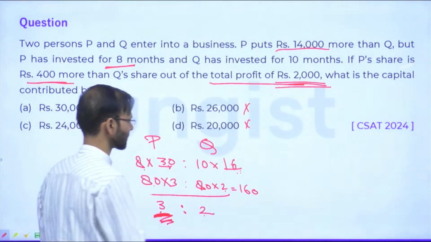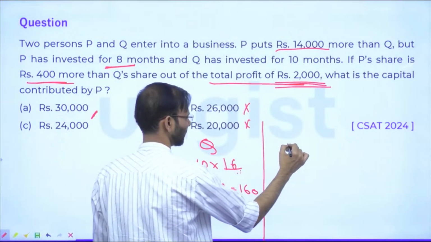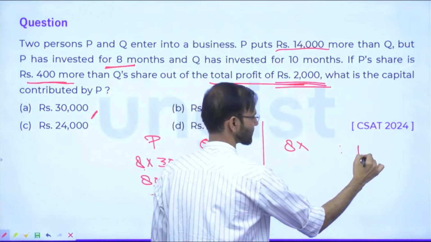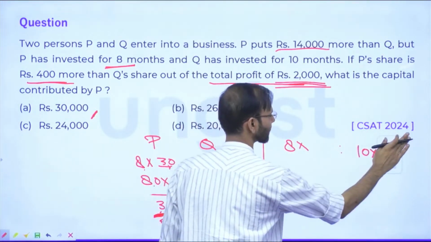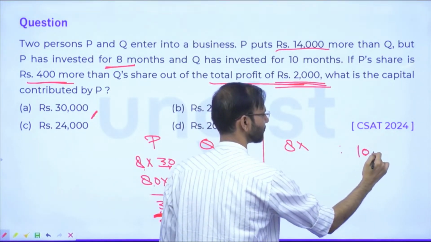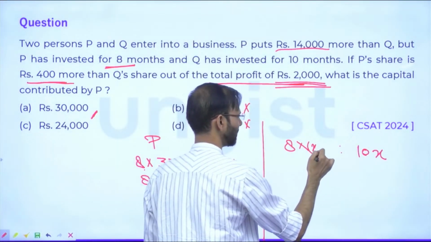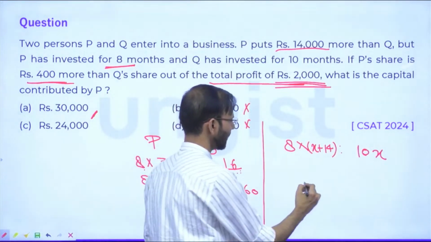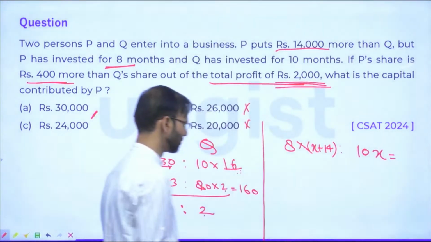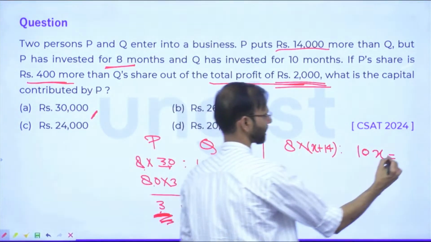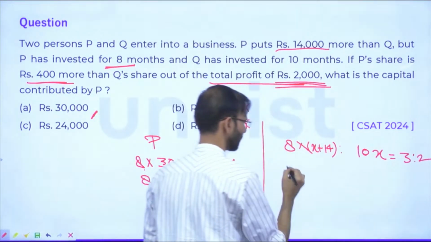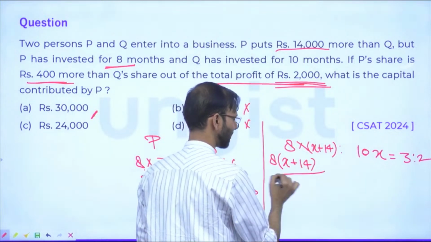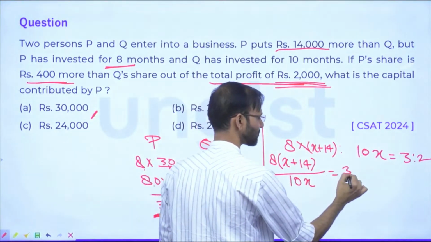Or suppose I'm not solving this question with the help of the options, I'll be solving it by considering x. Let's see how to do it. This is 8 into something, and this is 10 into x, so 10x. If I consider the share of Q as x, then the share of P was x plus 14,000, right? I'm writing it as 14 only. And the final ratio was what? The final ratio was 3:2. Everybody okay? So 8x plus 14 divided by 10x is equal to 3:2, right?